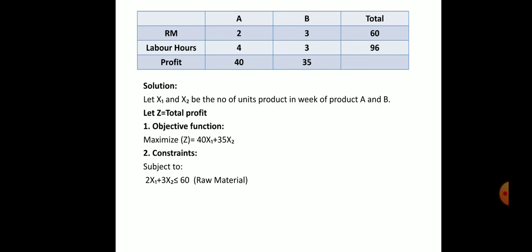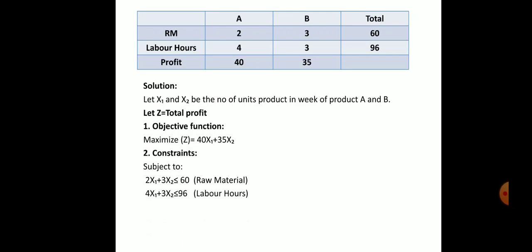Within 1 week we have to utilize less than or equal to 60, so the symbol is less than or equal to. You can utilize that 60 fully, or less than that, like 57 or 59 or 55. We can utilize the full amount, but not more than 60, because we have only 60 kgs. The symbol is very important: less than or equal to 60. This is all about raw material.